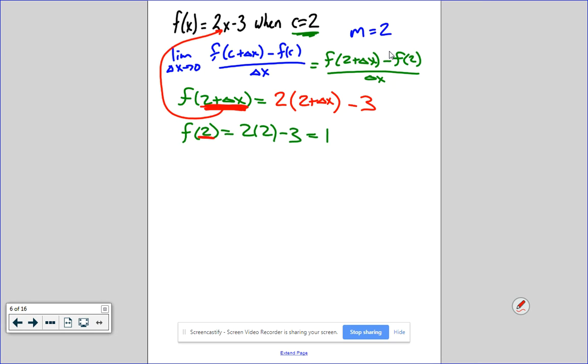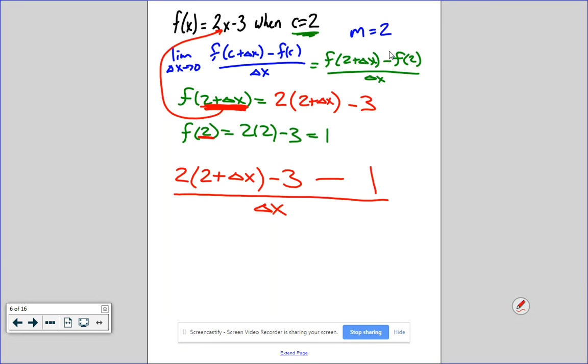So if I plug in what I have, f of 2 plus delta x is 2 times 2 plus delta x minus 3, minus f of 2, which is 1, all over delta x. Now to Josh's question, do I need to simplify this first part? Now I do. You distribute.